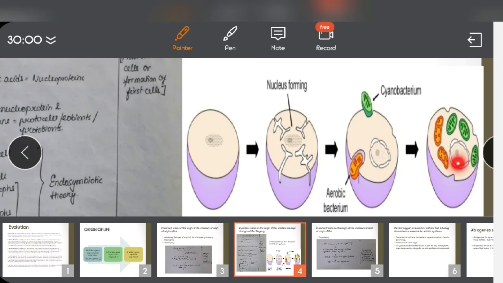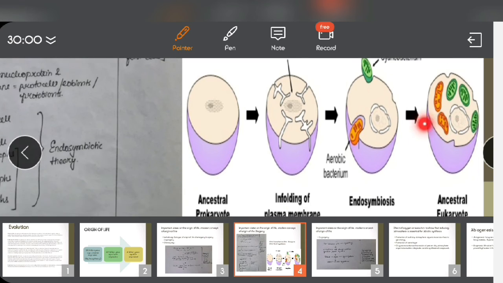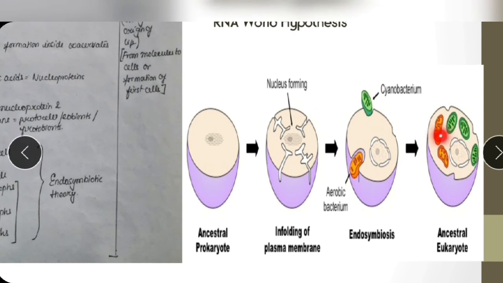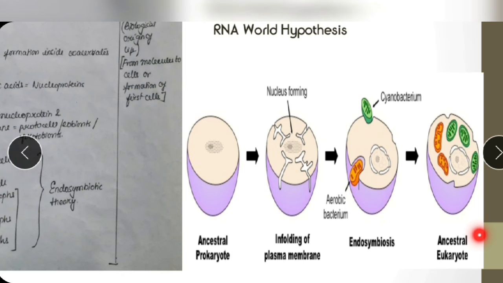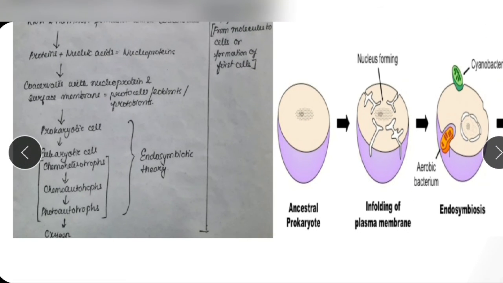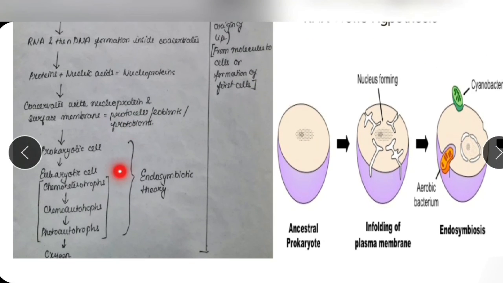Endo means inside, symbiosis means to live together without harming each other. Instead they are helping each other. They are staying together in a symbiotic relationship, not harming each other. That's how the different structures came together and formed the first ancestral eukaryotic cell.